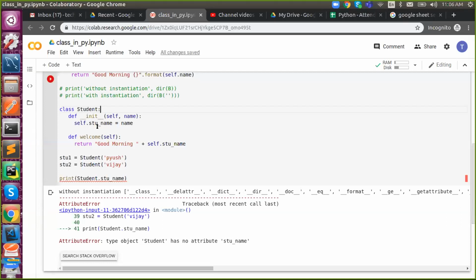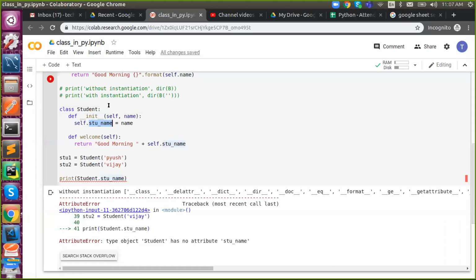So for a constructor, what do we need to use? My pointer is there. Still, why are you struggling? Yes, tell me. The init method, right? To construct, we need the init method. It will construct my class instance at runtime, and it will be destroyed when you are not utilizing it. That's it.